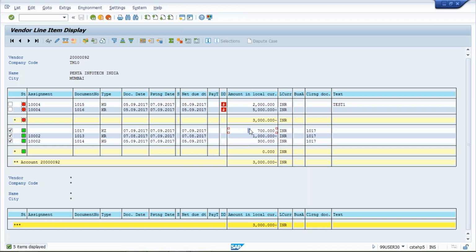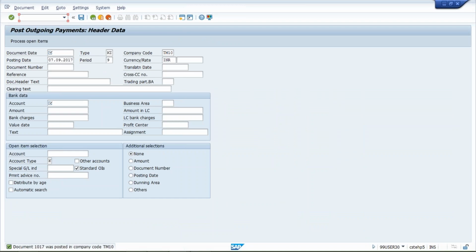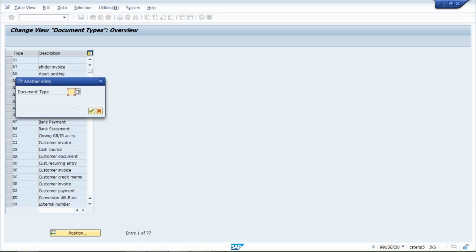And how can we analyze, guys, with the help of document type. KR stands for invoice, KG stands for credit memo, KZ stands for vendor payment. If you want to check, come here, use transaction code OBA7, press enter, and then click on position, give your document type KR, press enter.